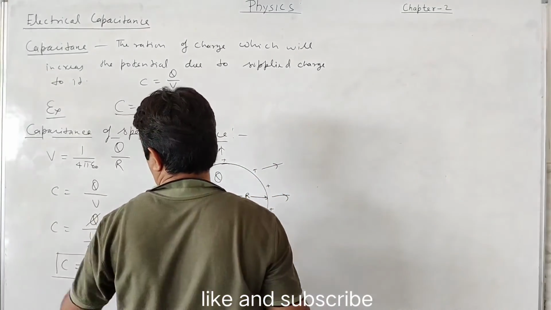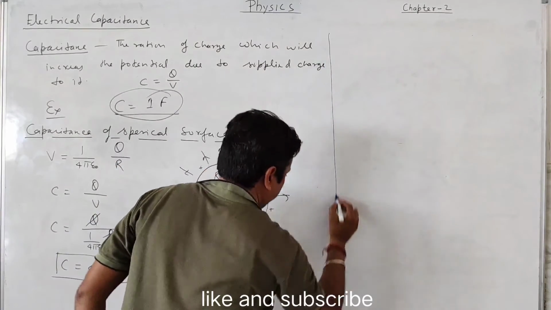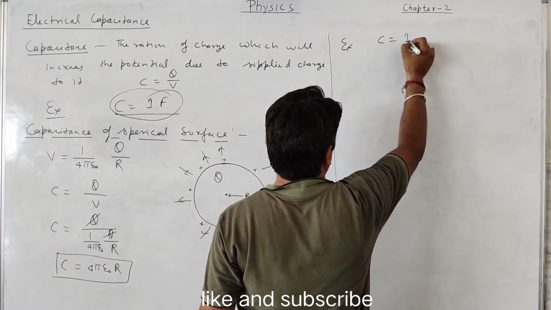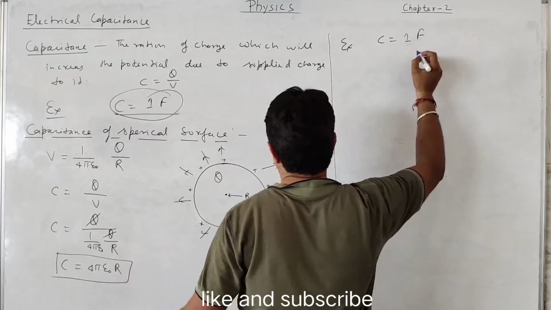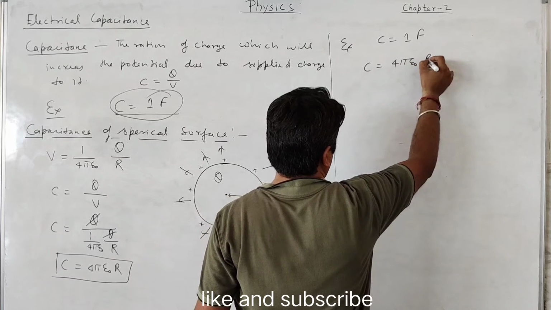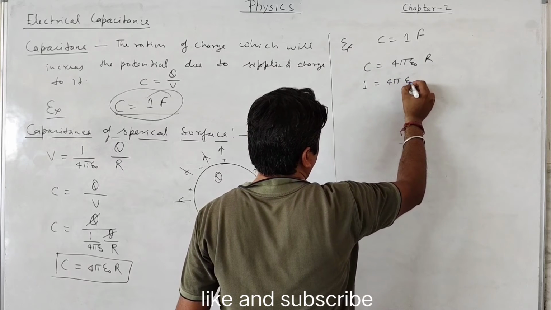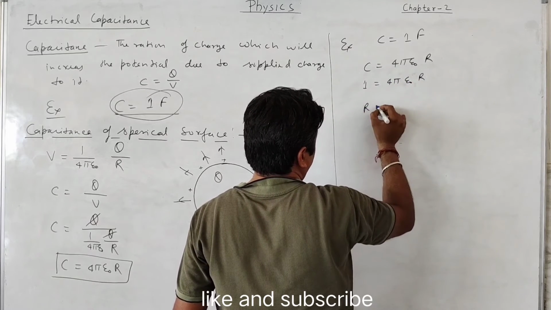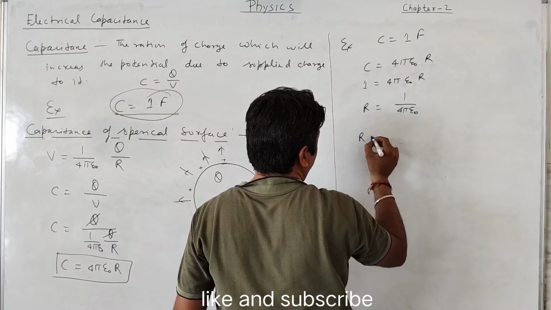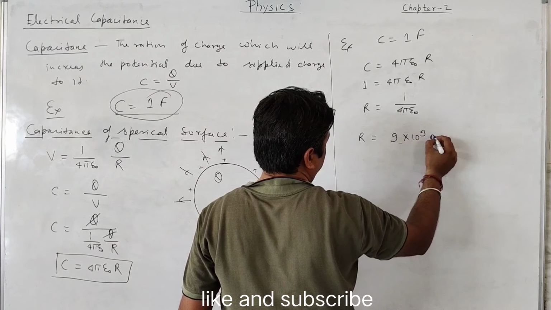But we are taking the example of 1 farad here. If we put C equal to 1 farad into this formula, C is equal to 4 pi epsilon naught R. So 1 equals 4 pi epsilon naught R, then R is equal to 1 upon 4 pi epsilon naught. What will it be? R is equal to 9 into 10 to the power 9 meter.